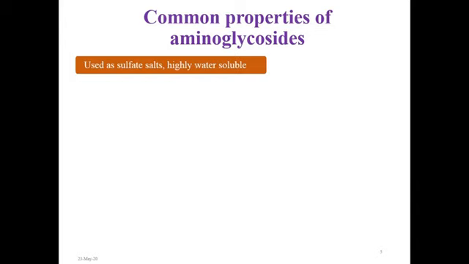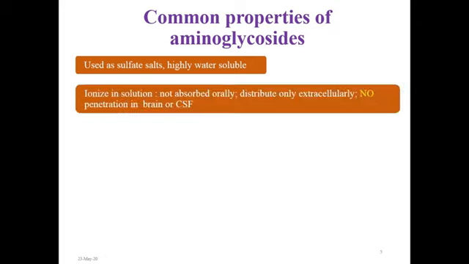Aminoglycoside drugs exhibit certain common properties like pharmacokinetics, dosage regimens, and adverse reaction profile. Aminoglycosides are used as sulfate salts, which are highly water soluble. They remain ionized in solution.